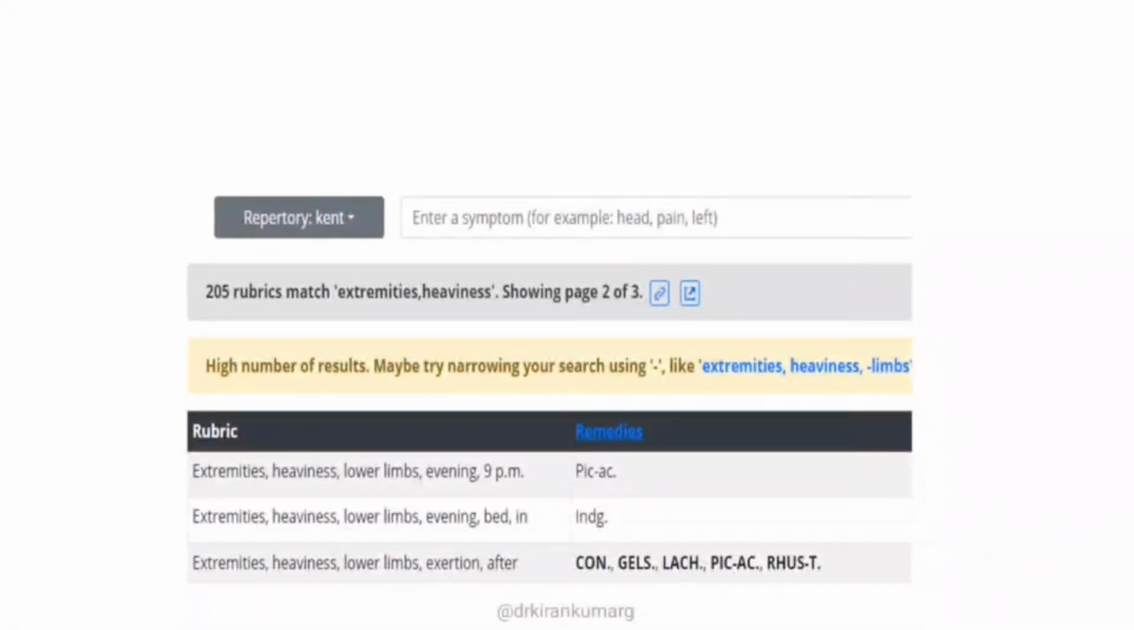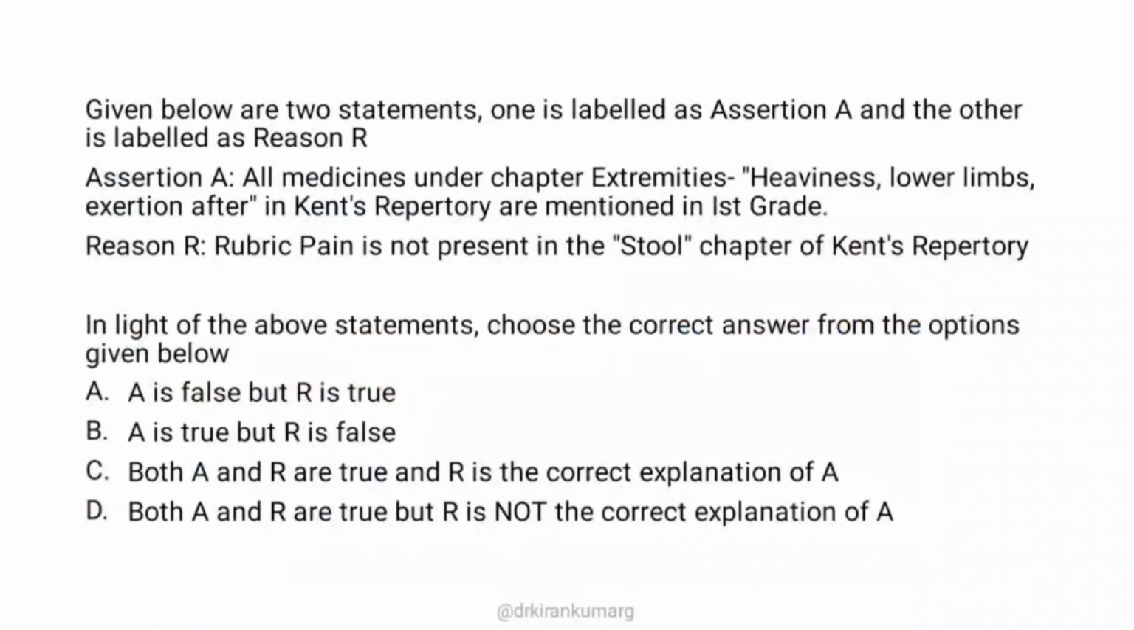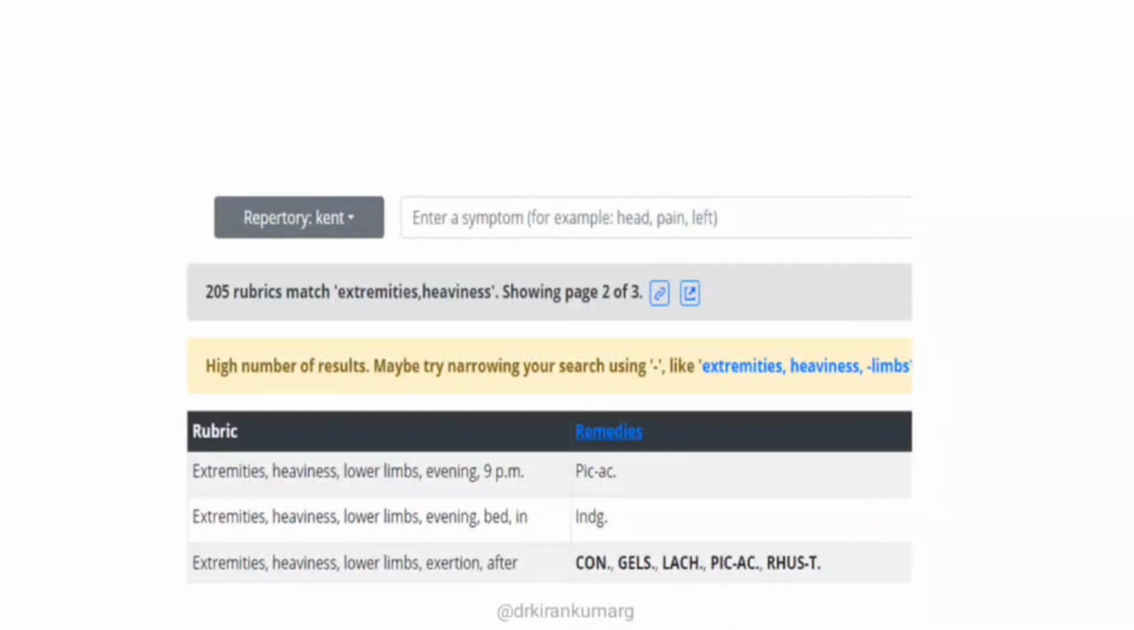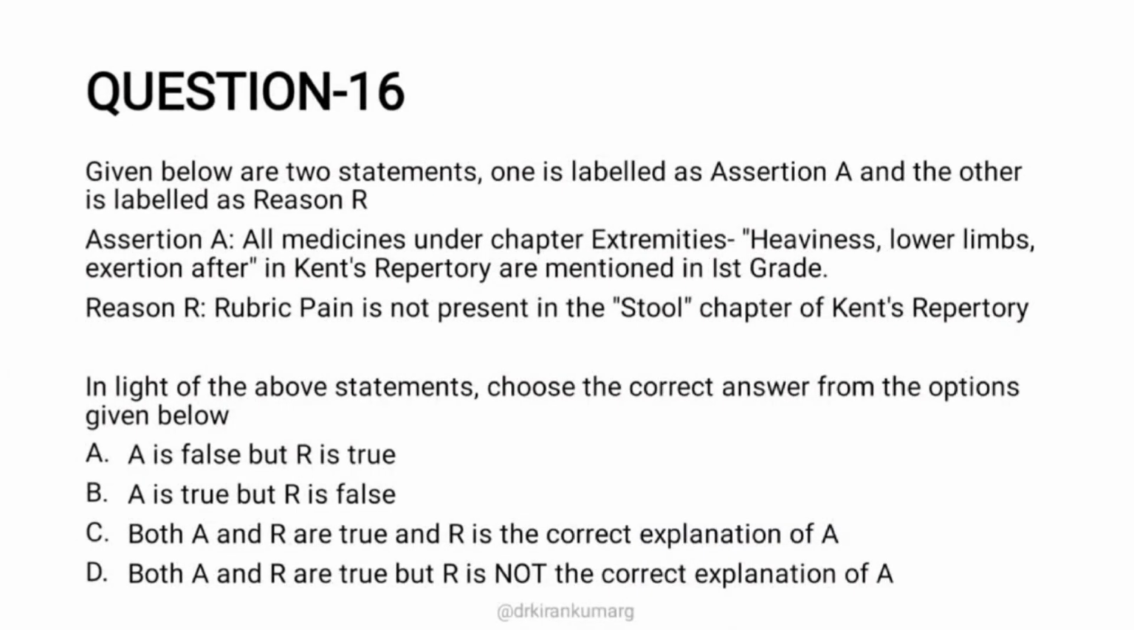Under extremities, heaviness, lower limbs, exertion after, you have 5 remedies: conium, gelsemium, lachesis, picric acid, rustox. All are mentioned in first grade. So that means assertion is true. Assertion is nothing but statement 1. It is true. And if you see the reason, rubric pain is not present in stool chapter of Kent's repertory.